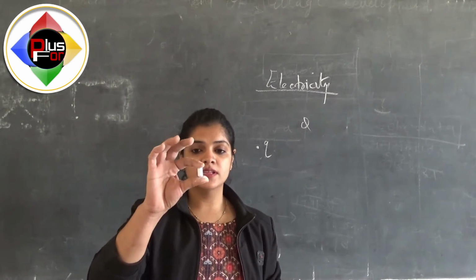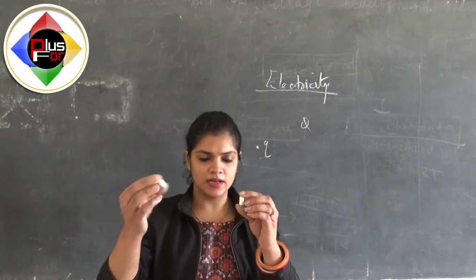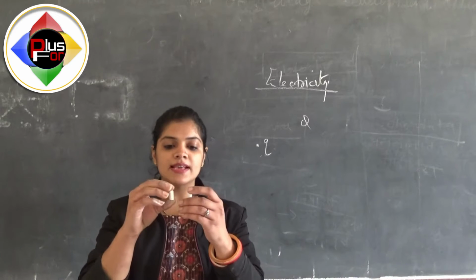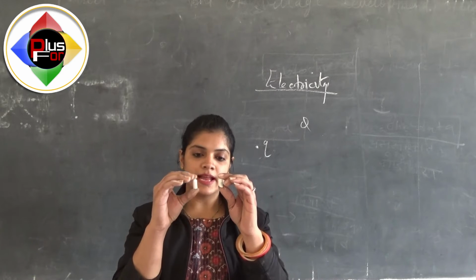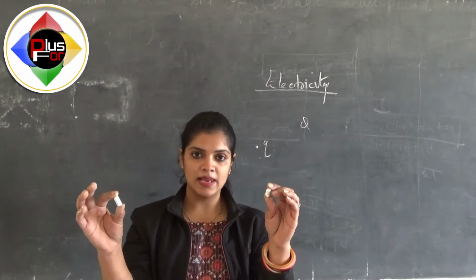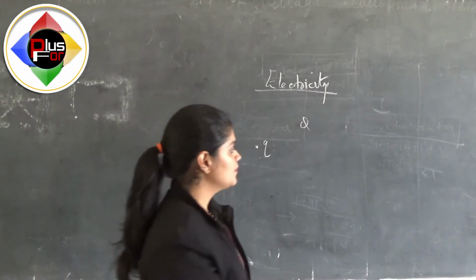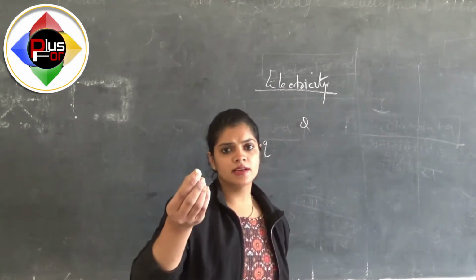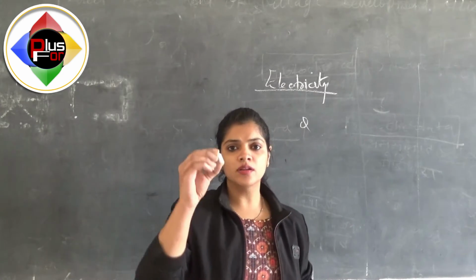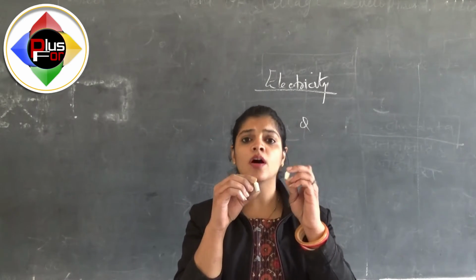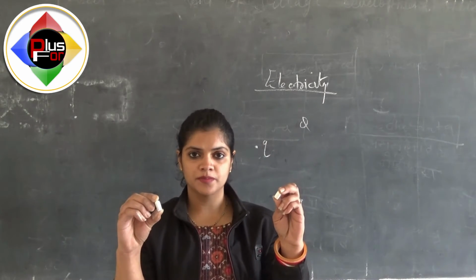Let's consider I have this material, and if I keep some other material or particle near it, let's see what interactions they are doing. In a simple way, we will see that they are not attracting each other, nor repelling each other. But if I take this material, say a glass rod, and rub it with some silk cloth, and now bring this glass rod in contact with or near the other material, they will start attracting or repelling each other.